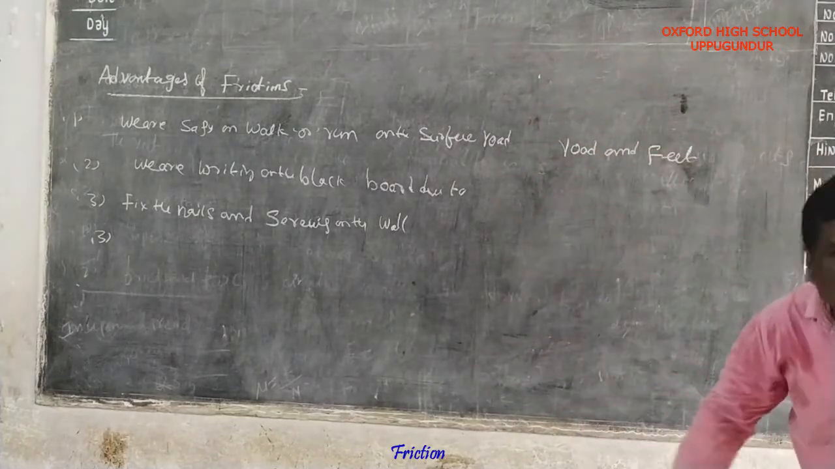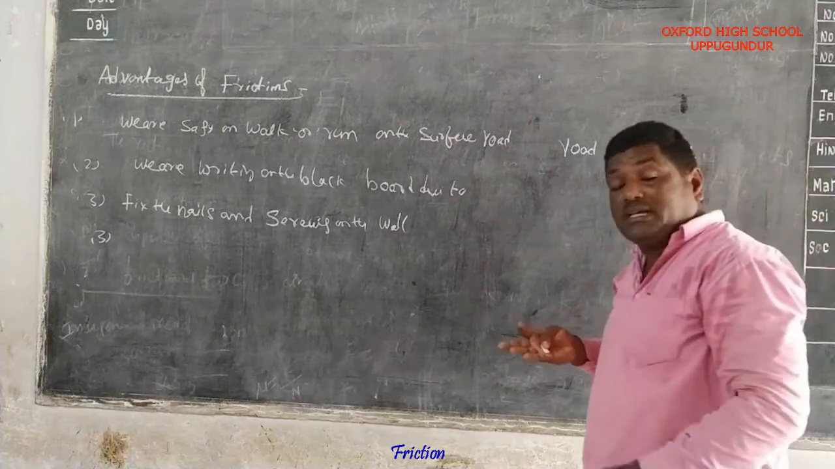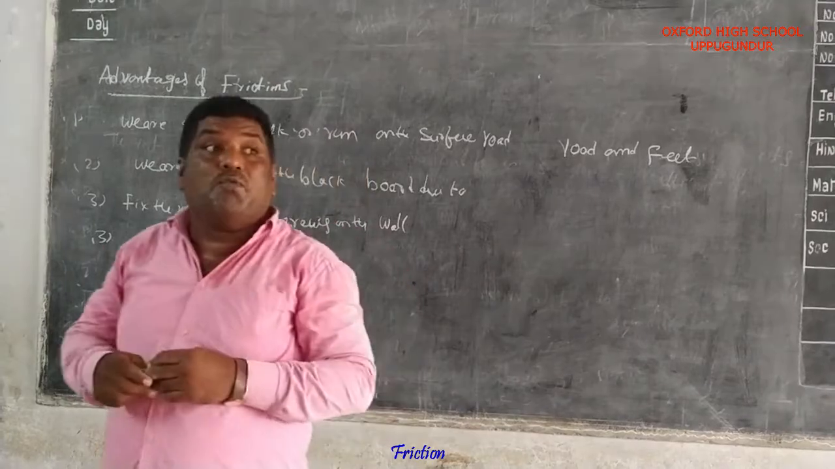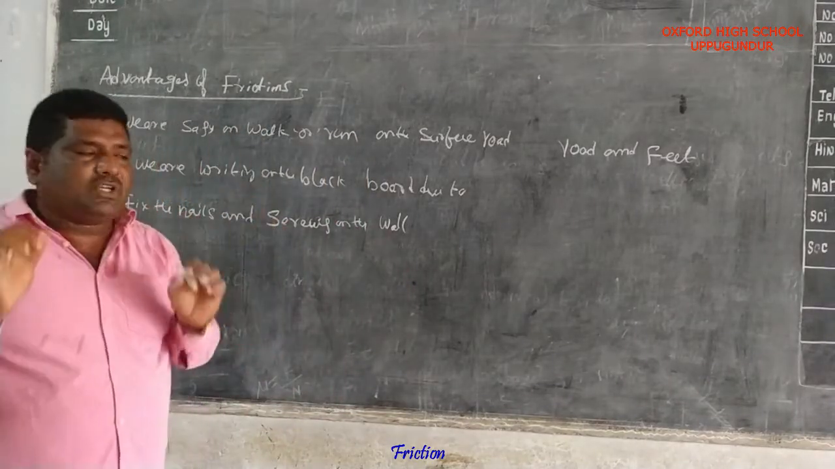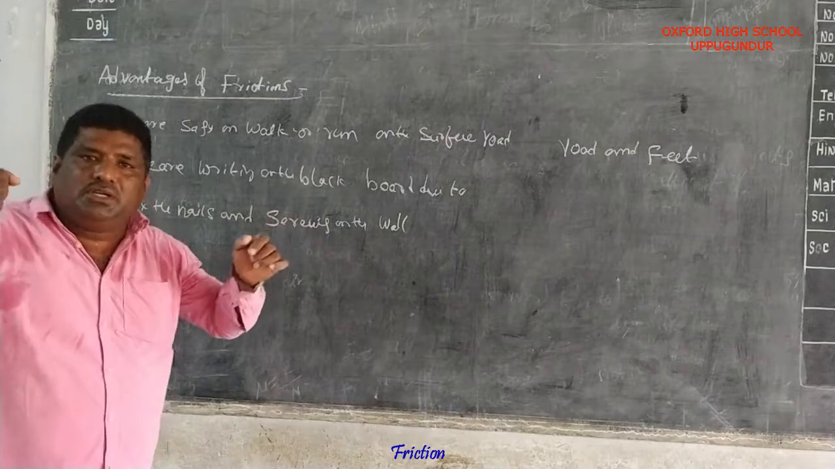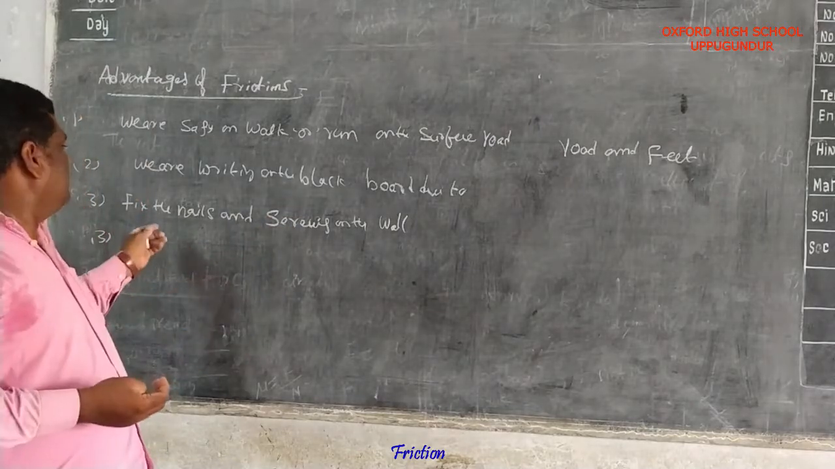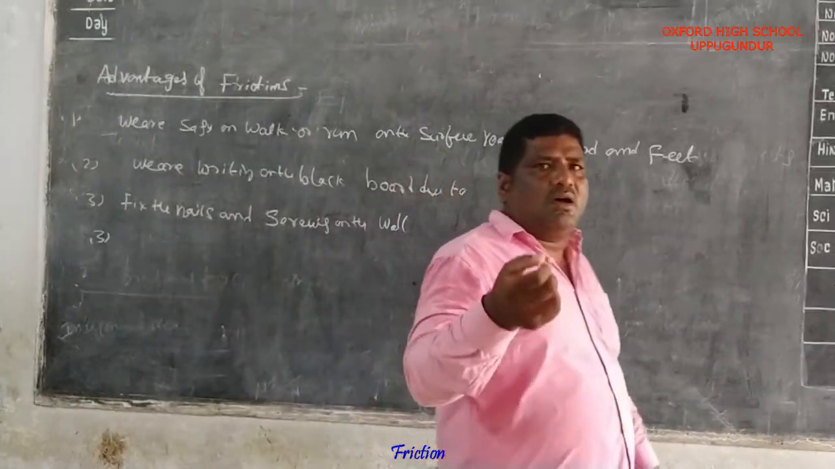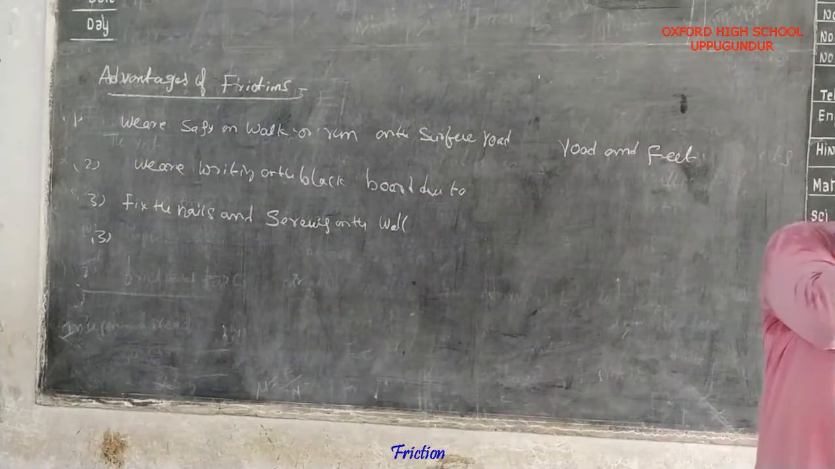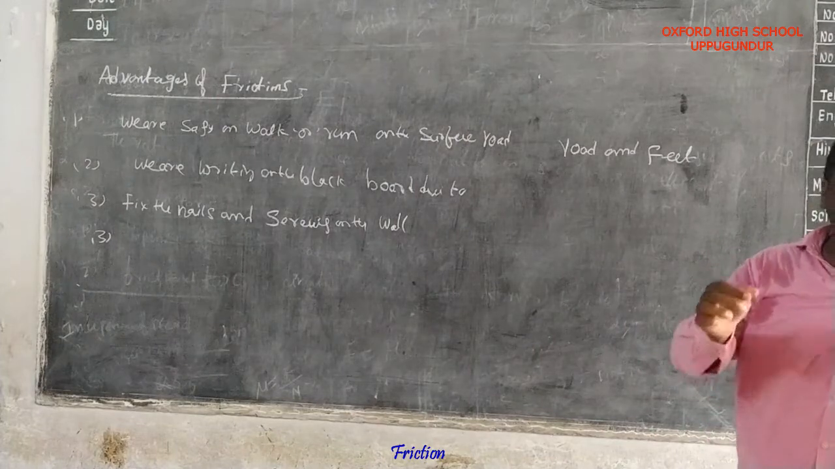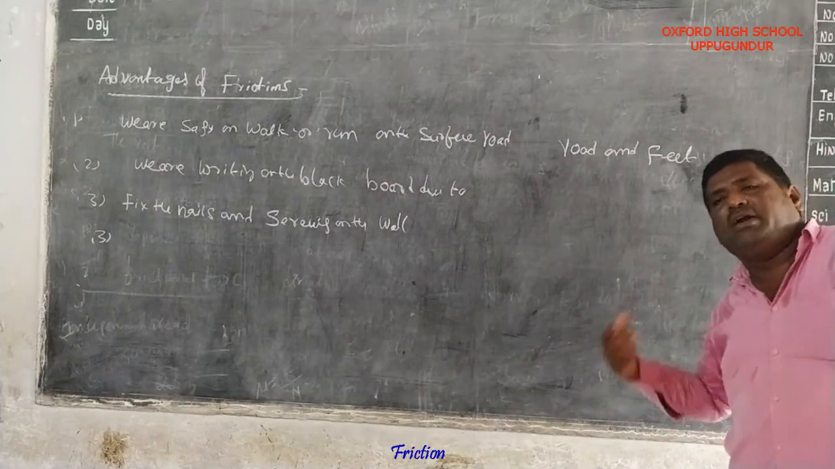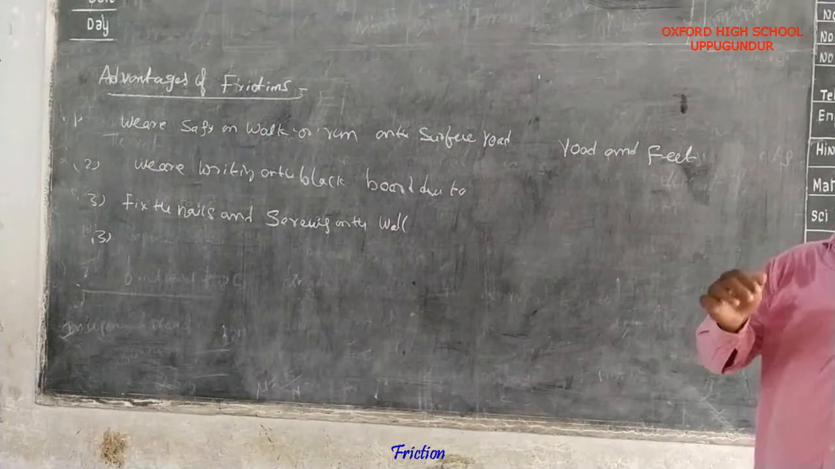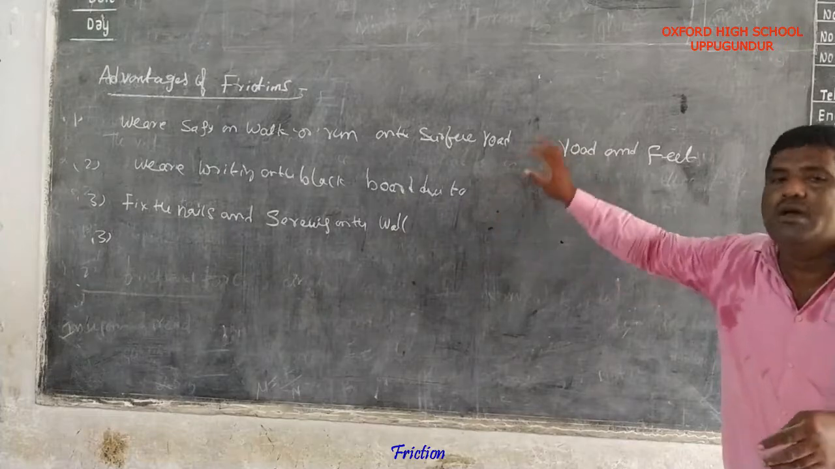These are the advantages of friction. We safely walk on the road due to friction. We write on the blackboard. Next, we fix nails and screws on the wall. Carpenters smooth wooden surfaces. And vehicles moving fast are stopped by applying the brakes. These are also advantages of friction.